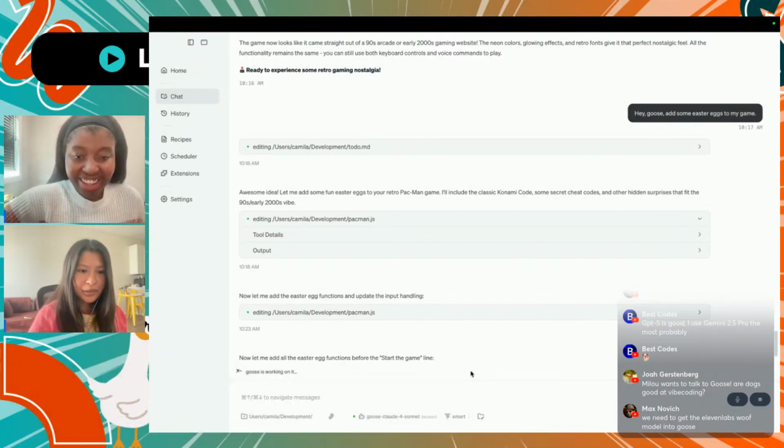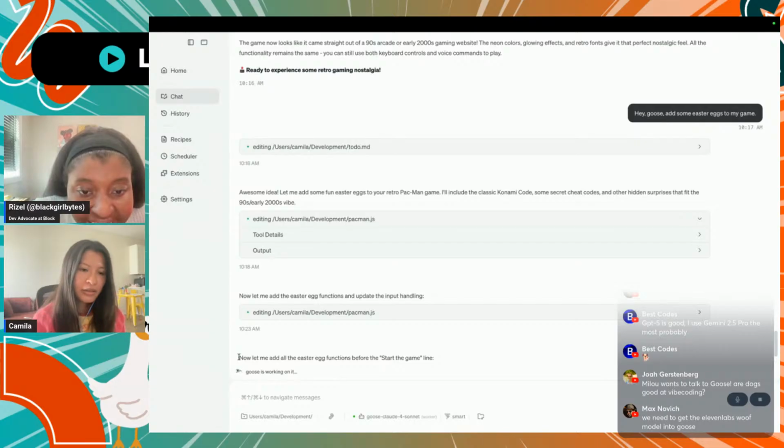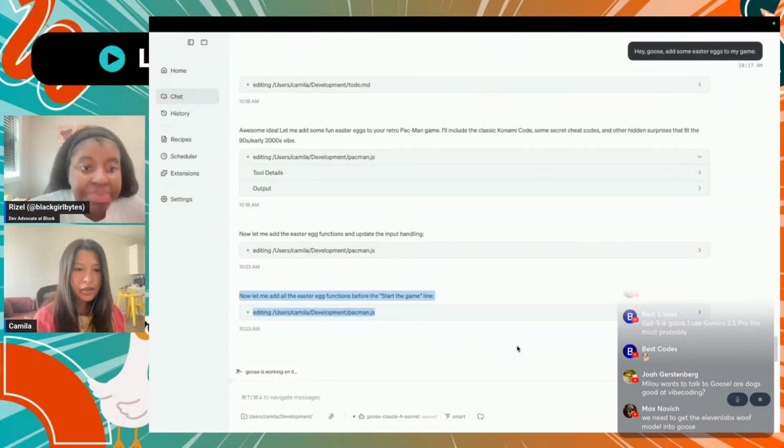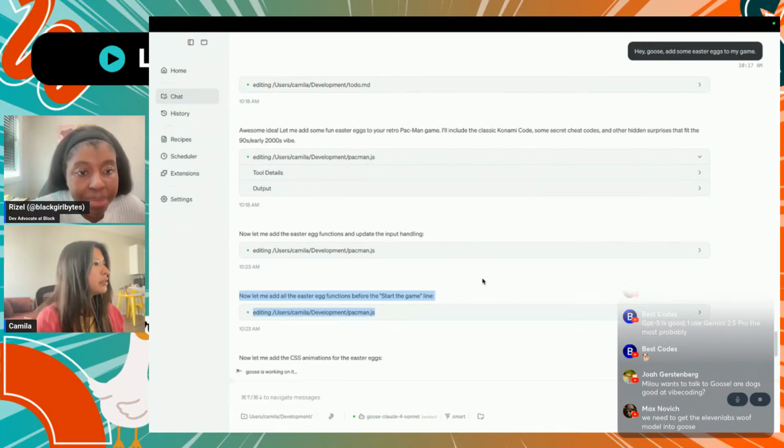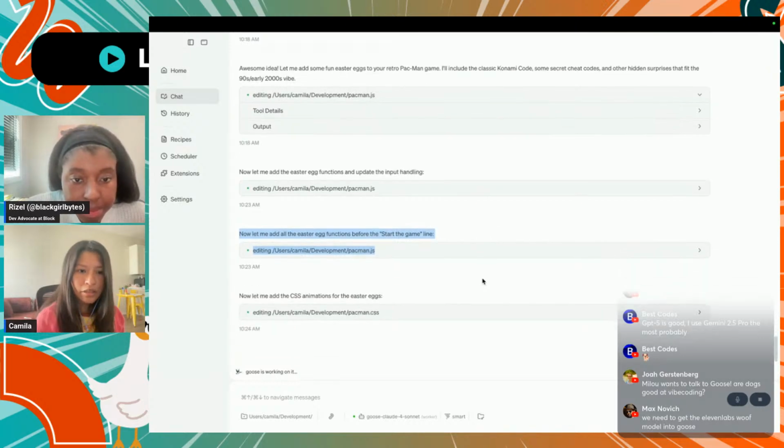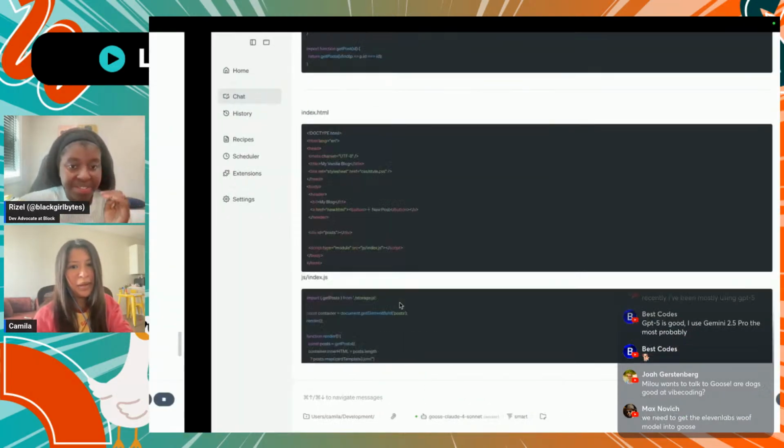I'm starting to wonder. Oh no, it looks like it's working. I thought it was stuck. You know how sometimes with VPN it gets stuck, like it restarts and asks you to restart the VPN? But I think it's working. Yeah, it's just adding a lot. I wonder what it is going to come up with.